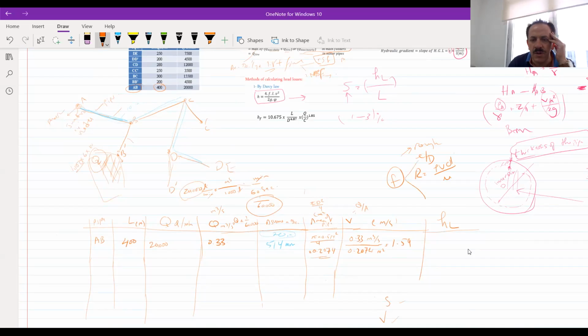From these 2 points, you can get the value of F, which is 0.01 to 0.02.